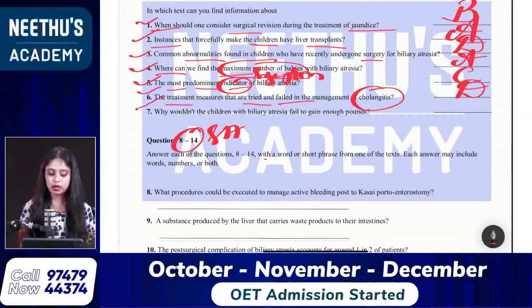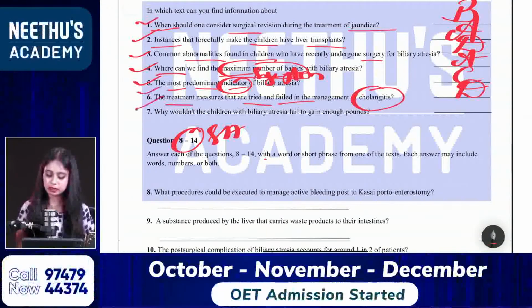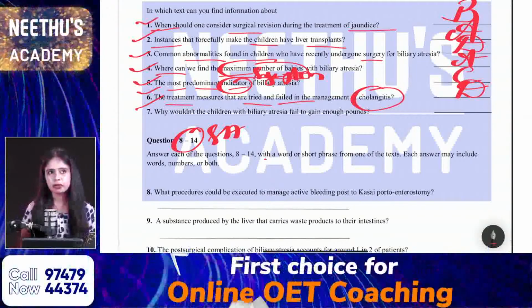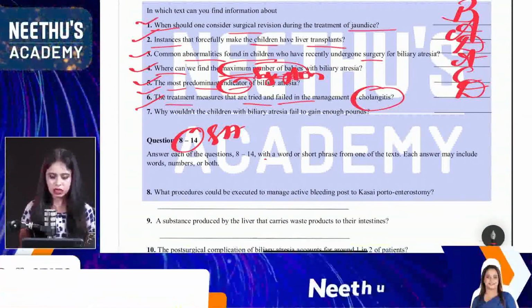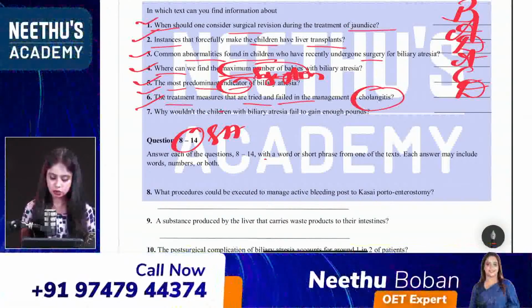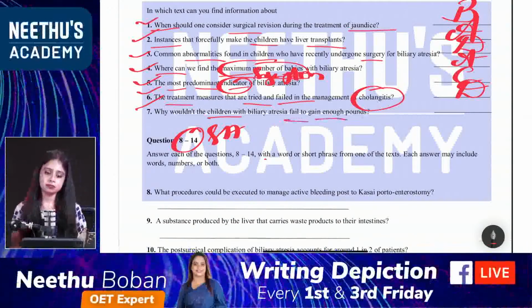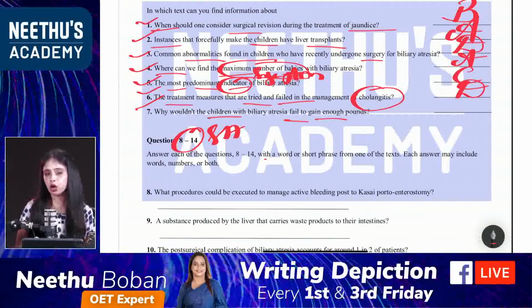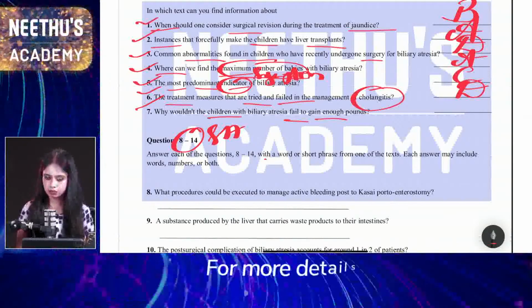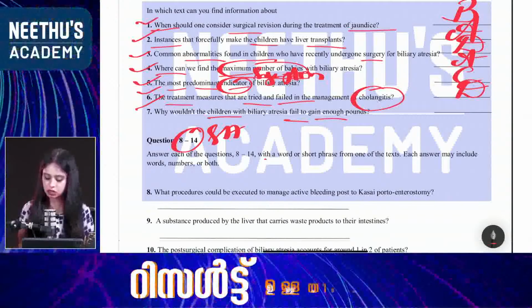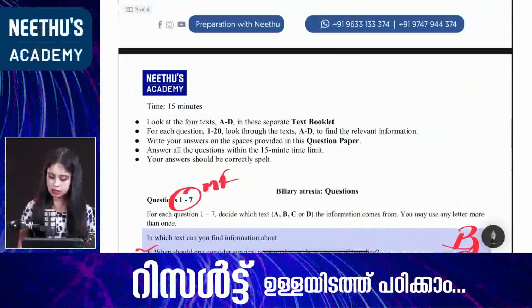Seventh one: why wouldn't the children with biliary atresia fail to gain enough pounds? Enough pounds, which means weight. Oh, okay, they are talking about weight here. So children fail gain. Yeah. So where is the problem of weight gaining mentioned? Either text A or C, where is it mentioned? Yes, Kavita, very good. Your answer is correct, which is mentioned in text C.